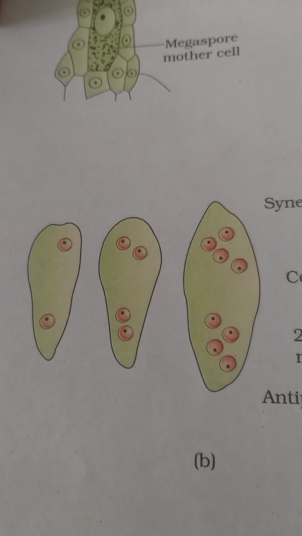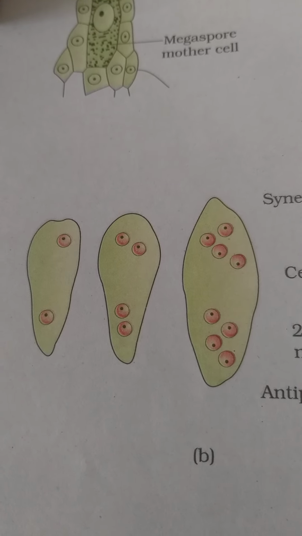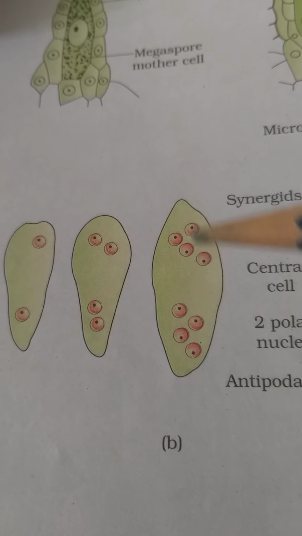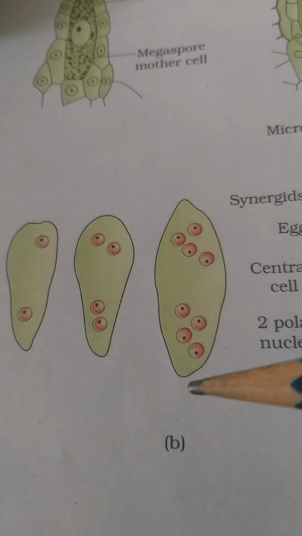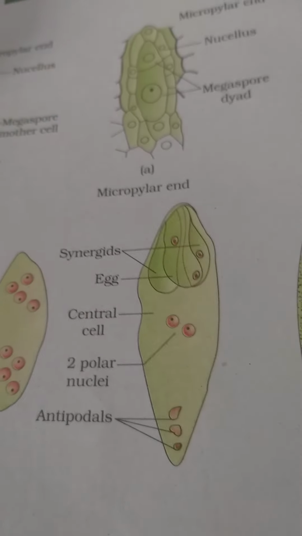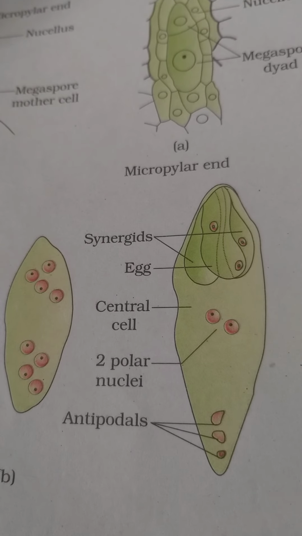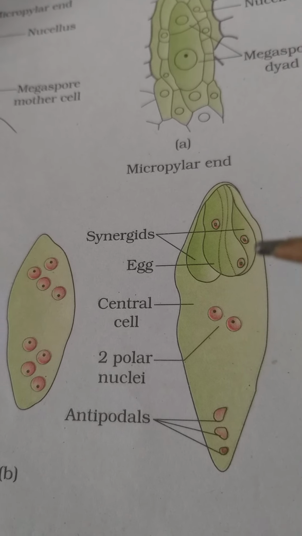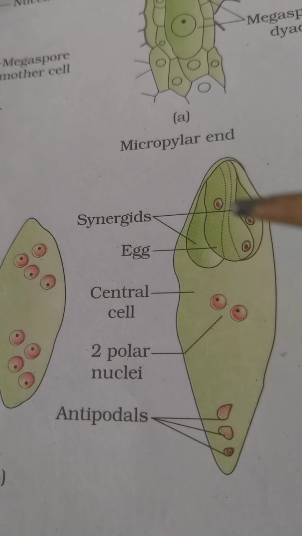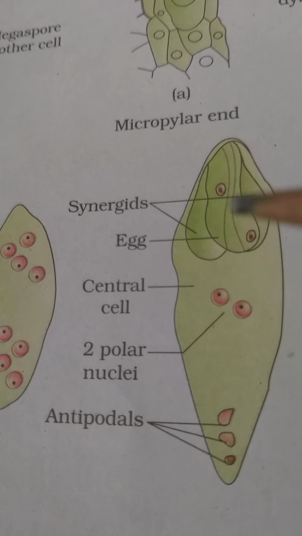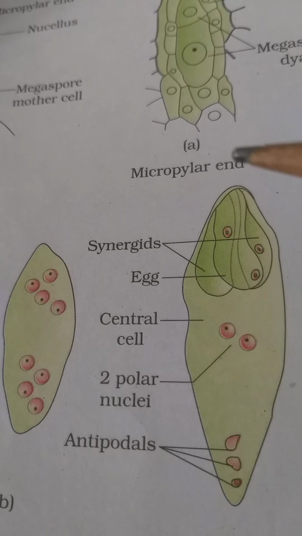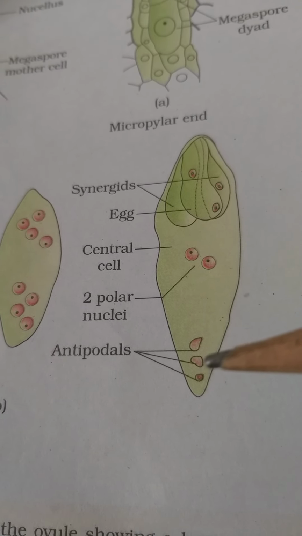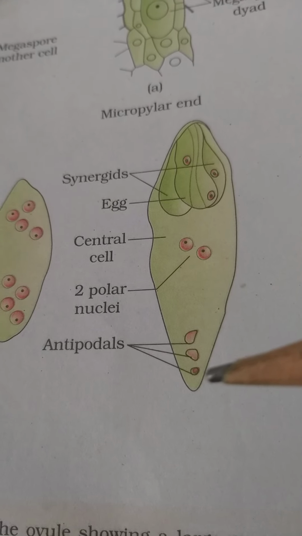now the female gametophyte or embryo sac will be organized. 4 nuclei move towards one pole, 4 nuclei move towards the opposite pole. Then 1, 2, 3 nuclei constitute the egg apparatus towards the micropyle. 3 nuclei remain together as a group towards the chalazal pole.